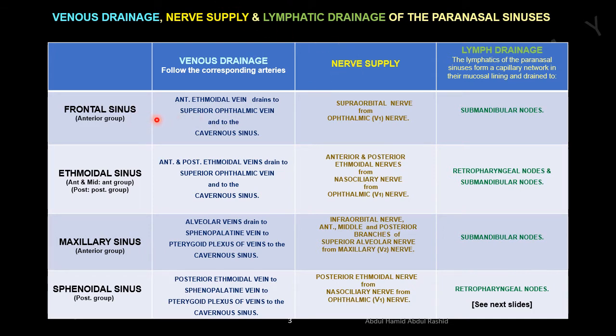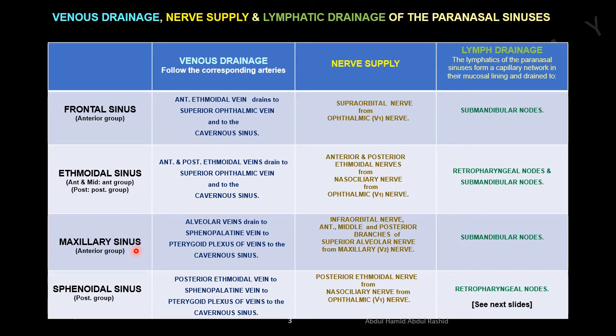Frontal sinus is supplied by the supraorbital nerve, that is the ophthalmic nerve, the first division of the trigeminal nerve. Ethmoidal sinus is supplied by anterior and posterior ethmoidal nerves from the nasociliary nerve, that is from the ophthalmic nerve, the first division of the trigeminal nerve.